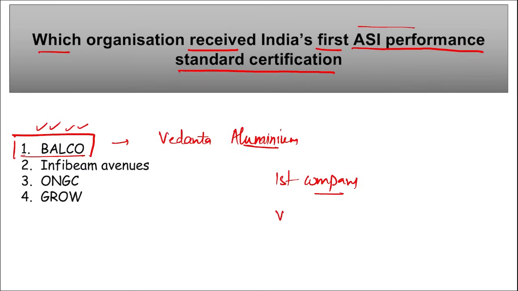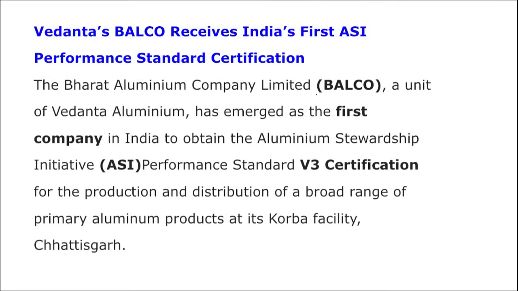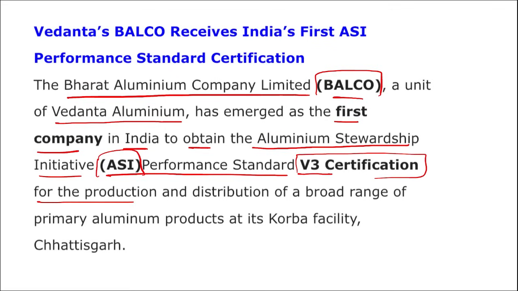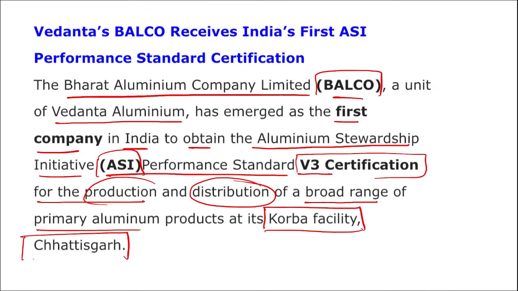Right? And this is a V3 certification, and it is given for the production and distribution of range of primary aluminium products. Correct? I repeat, here you can see that BALCO, that is Bharat Aluminium Company Limited, unit of Vedanta Aluminium, emerged as the first company in India to obtain the Aluminium Stewardship Initiative ASI Performance Standard V3 certification, and this was for the production and distribution of broad range of primary aluminium products at their Korba facility that is located in the state of Chhattisgarh.